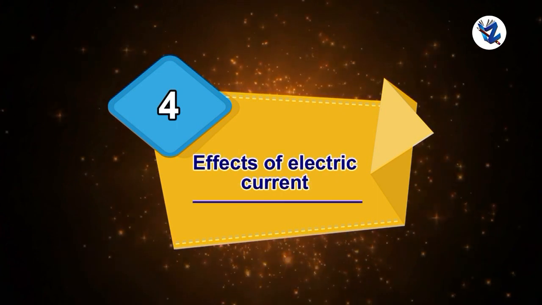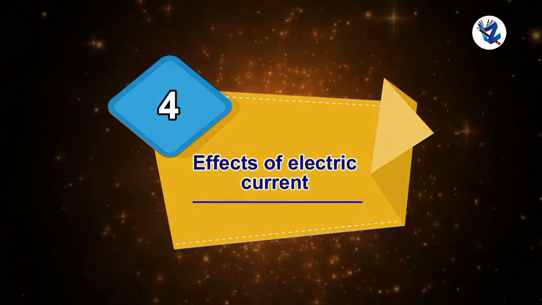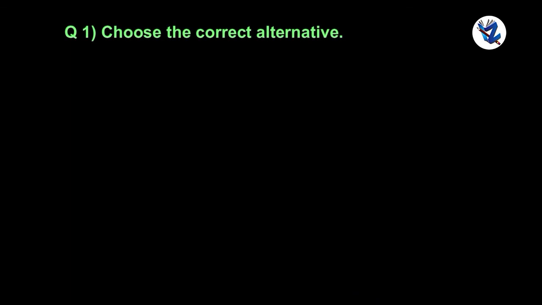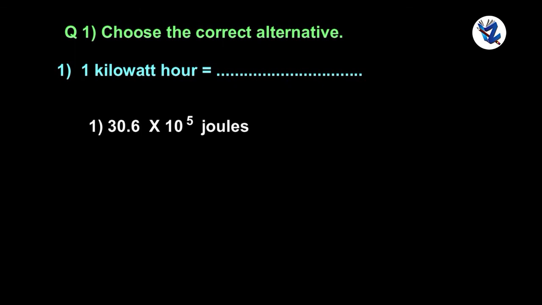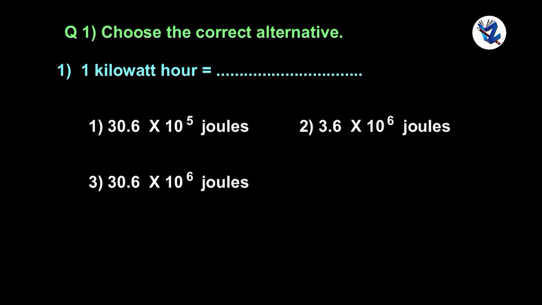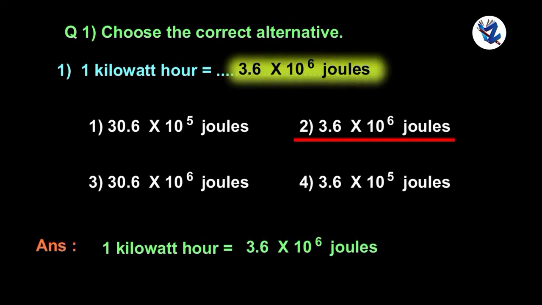Chapter 4. Question 1. Choose the correct alternative. 1 kilowatt hour is equal to ... Option 1, option 2, option 3, option 4. The correct answer, 1 kilowatt hour is equal to 3.6 into 10 raised to 6 joules.